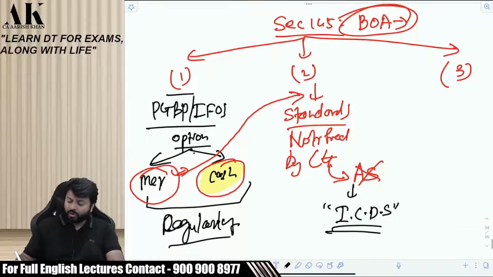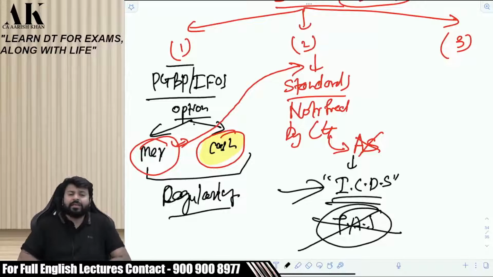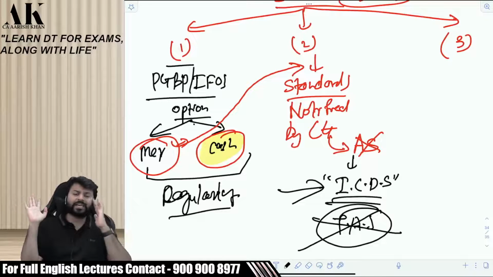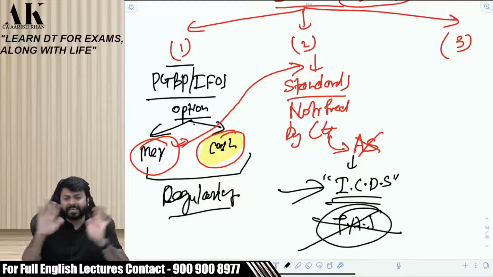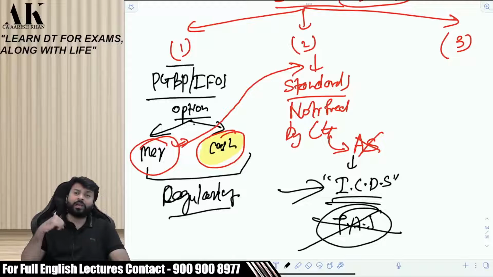Earlier this was also called tax accounting standards, but then they removed the word tax accounting standard and put the name as ICDS, income computation and disclosure standards. So in income tax you have to follow ICDS, not accounting standards given by ICAI or Ind AS given by ICAI. Forget about ICAI now. You have to follow the ICDS given by the CBDT. Central Board of Direct Taxes has made its own accounting standards by the name called ICDS. Earlier it was called tax accounting standard.